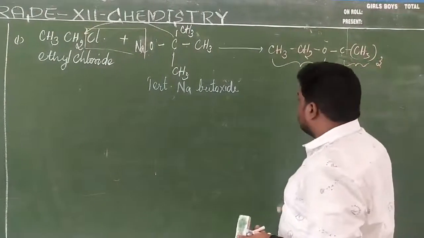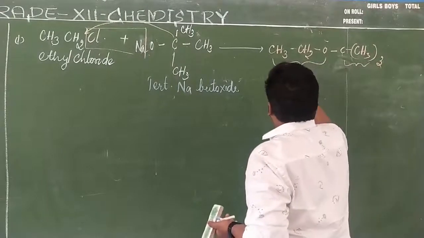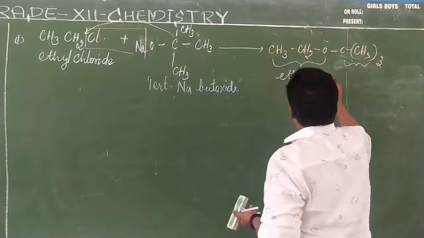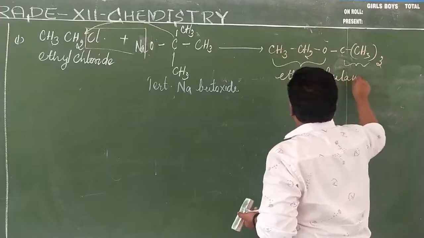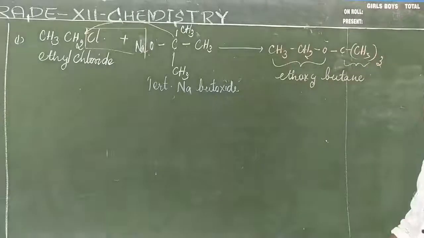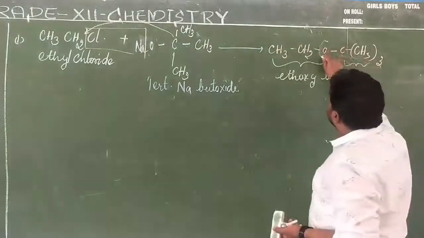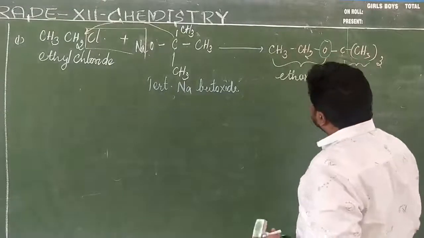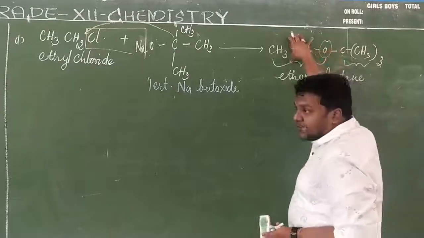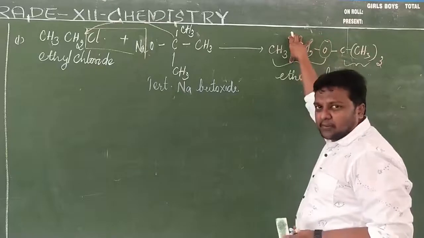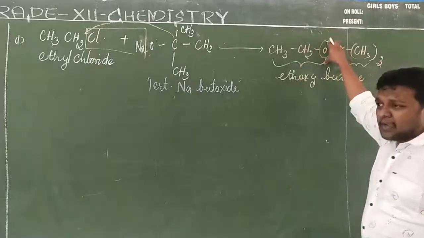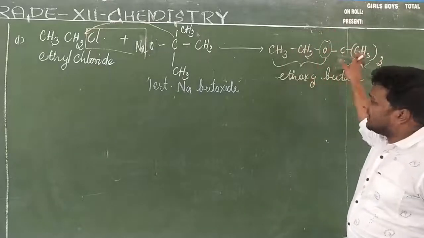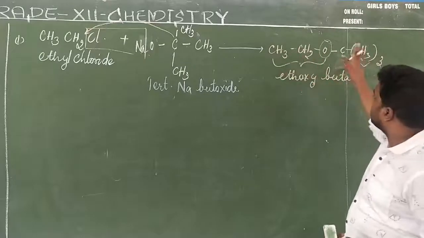Ethoxybutane. The name of the compound is ethoxybutane. This functional group always combines with the alkyl group which has the less number of carbon atoms. Here the functional group combines; on the right side there is an alkyl group, and on the left side there is an alkyl group.